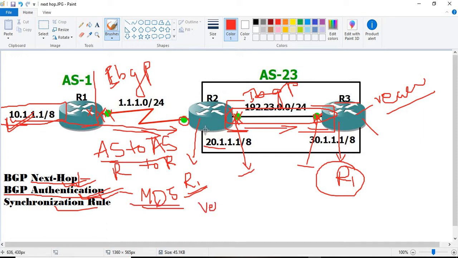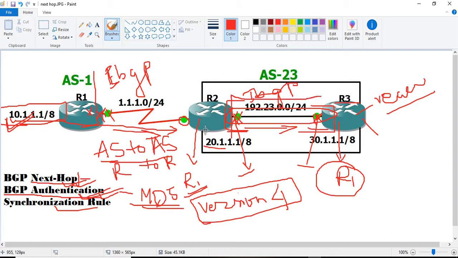Another thing is the BGP version. Currently we are running BGP version 4, and almost all of what we find is BGP version 4. But sometimes if you get routes from an older version of BGP, or if you want to form neighbors only with the same version, we can assign the version in the two peers as well.